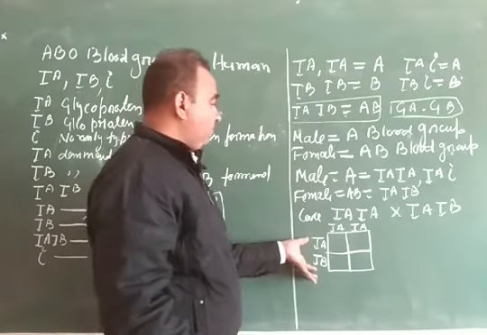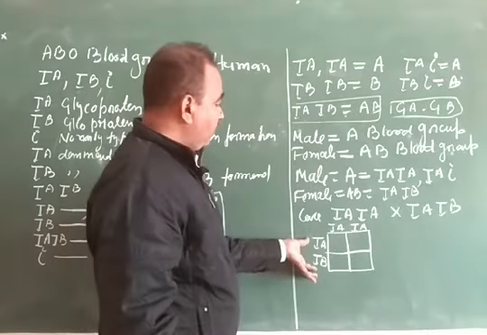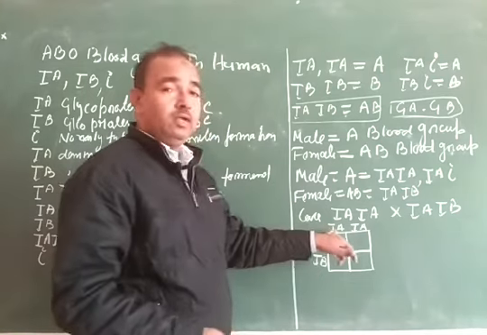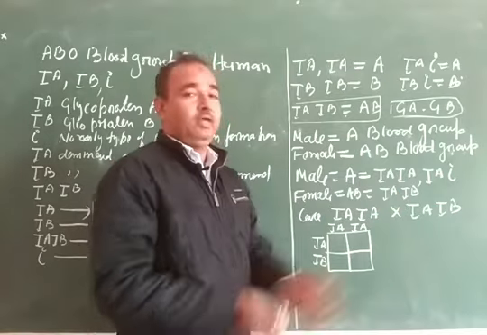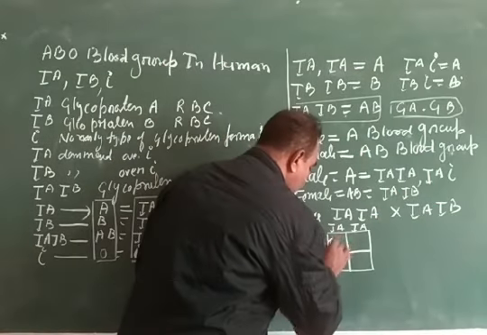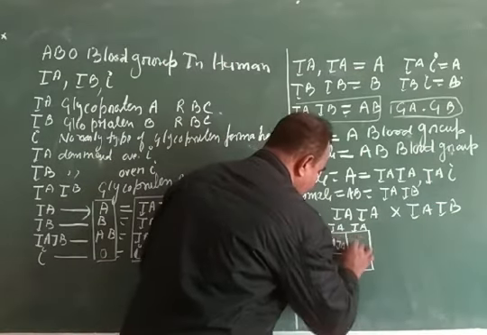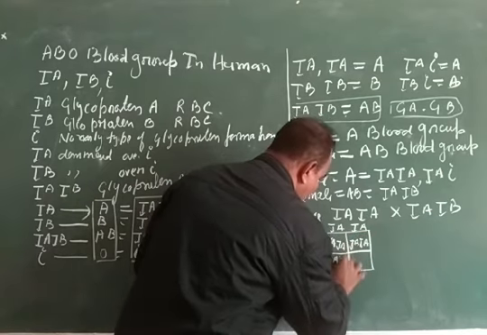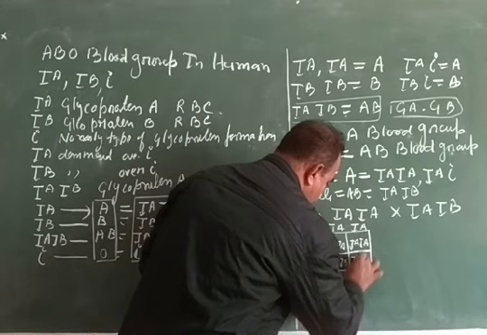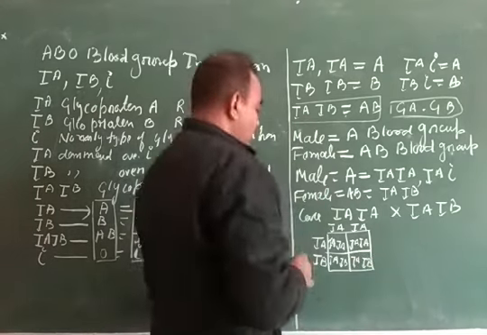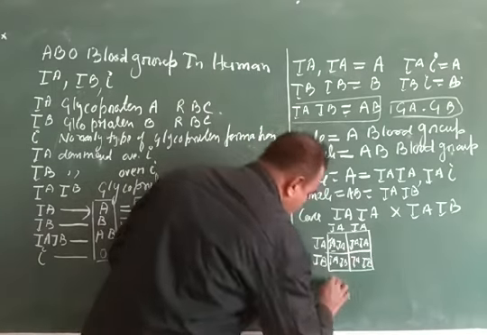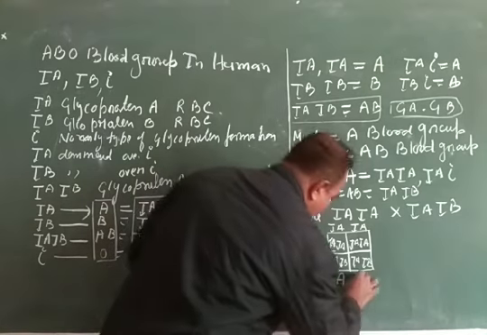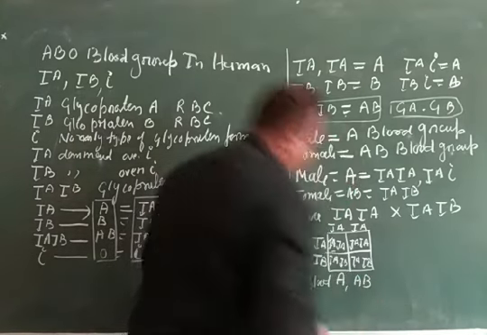This is the gamete of the female, and this is the gamete of the male, which carries any one gene of them. So here IA, IB. These are the possible blood groups: blood group A and blood group AB.